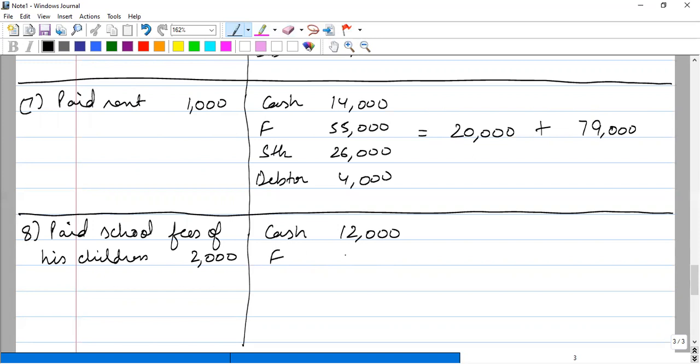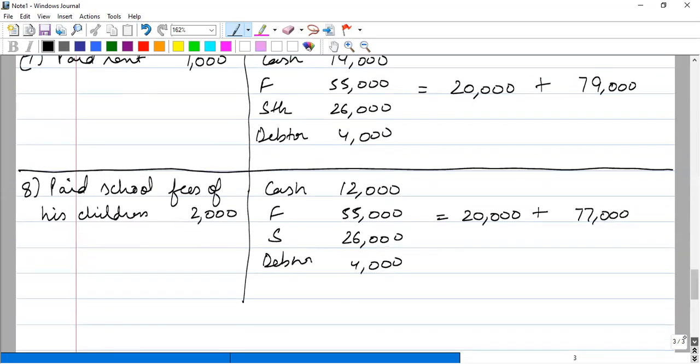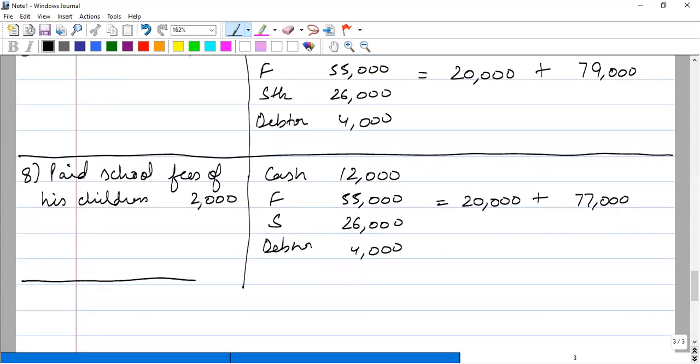Furniture remains the same as 55,000. Stock remains the same of 26,000, and his debtor remains the same of 4,000. And payment of personal expenses, drawings, means decrease in capital, therefore his capital will decrease and now become 77,000. So you can check it at every step that our accounting equation should be the same.